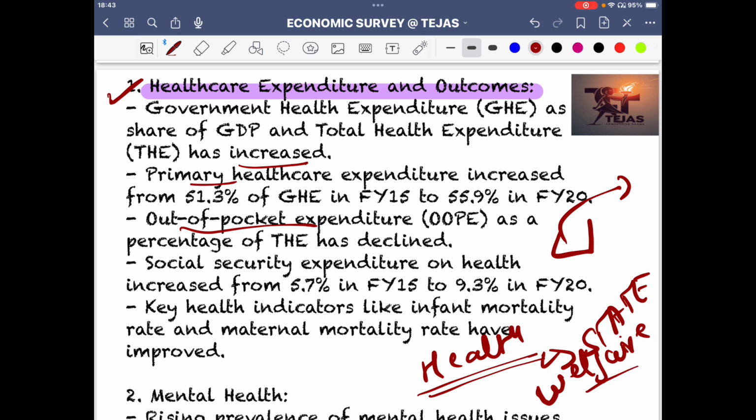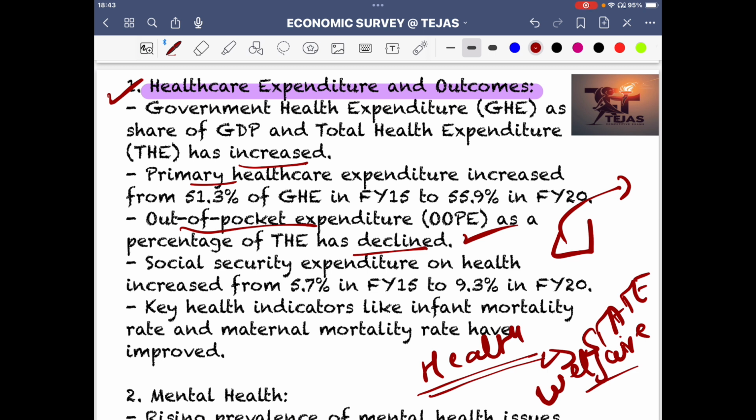So health, again those aspects, the pressure on the pocket when it comes to basic health should be as little as possible. And what we see is that there's a decline, which is actually a good point. Social security expenditure on health has increased, which is also a good point. Key health indicators like infant mortality and maternal mortality rate have improved.